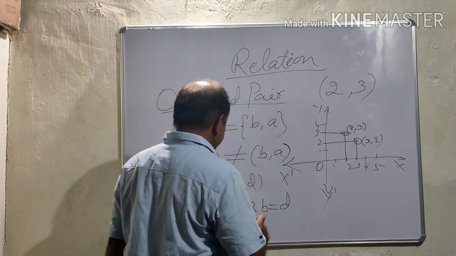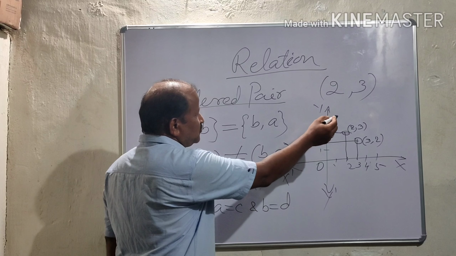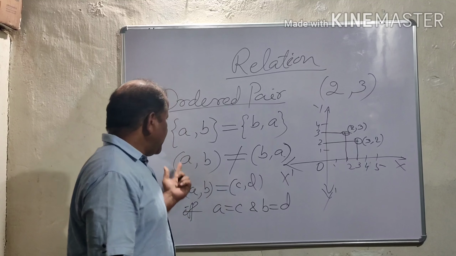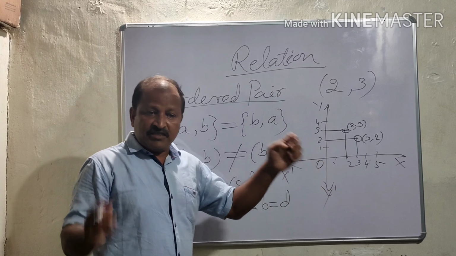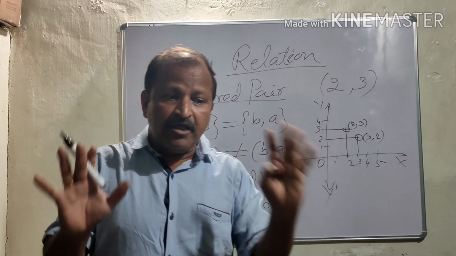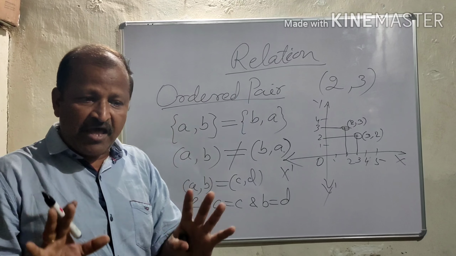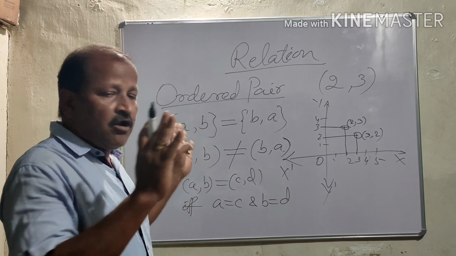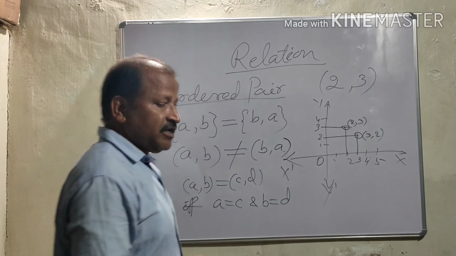Anyway, (2, 3) is not equal to (3, 2). (A, B) is not equal to (B, A). That is why it is called ordered. Be clear. A pair of elements properly ordered.